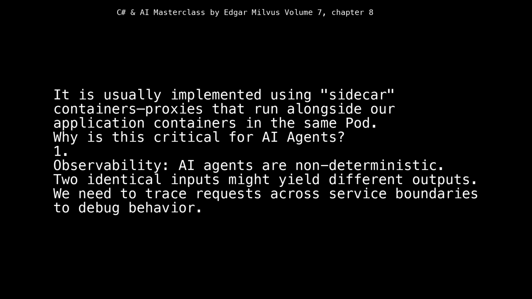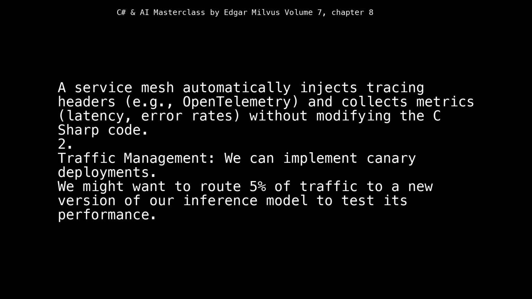1. Observability. AI agents are non-deterministic. Two identical inputs might yield different outputs. We need to trace requests across service boundaries to debug behavior. A service mesh automatically injects tracing headers, e.g., OpenTelemetry, and collects metrics, latency, error rates, without modifying the C# code.